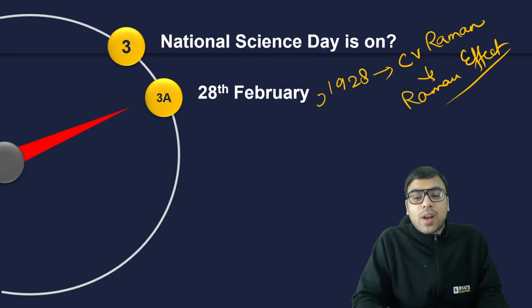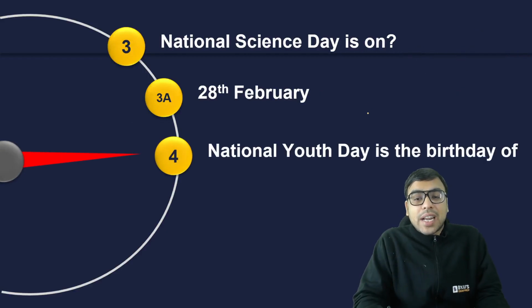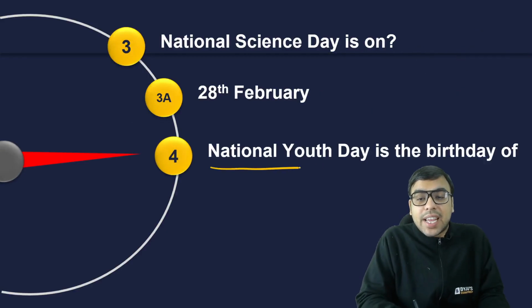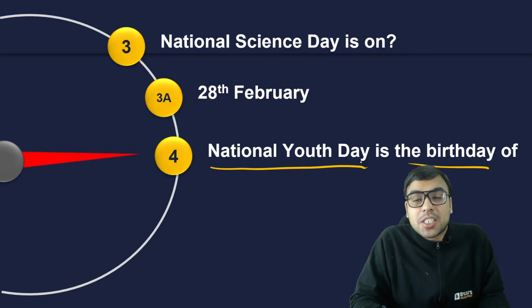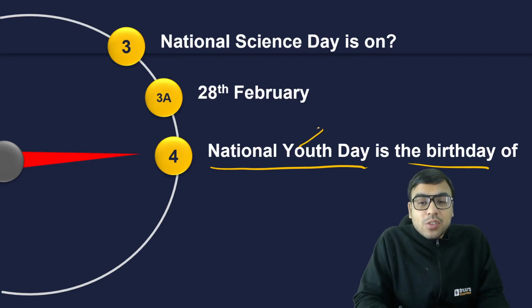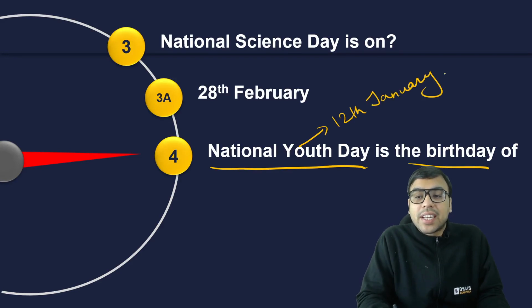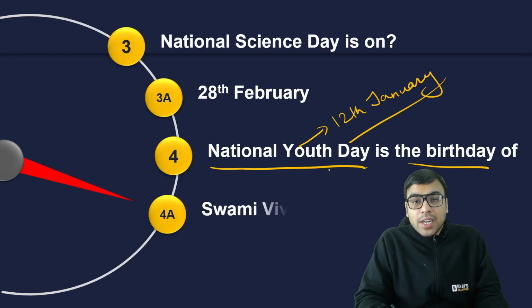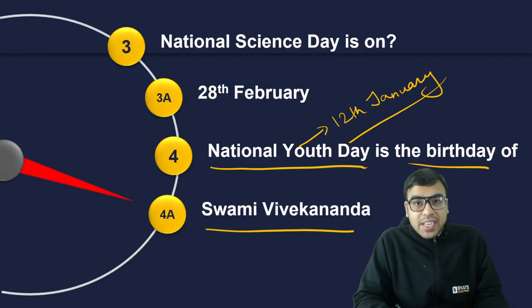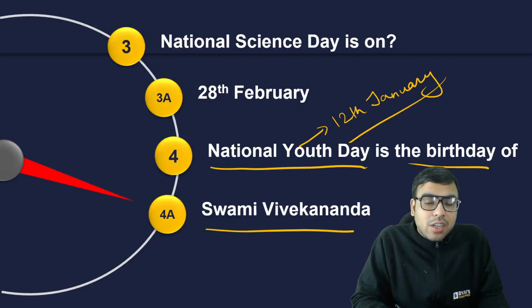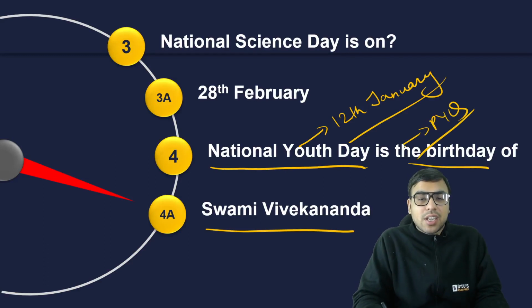Now, the next question is question number 4, and it says National Youth Day is the birthday of a very famous personality. What is his name, and on which day is it celebrated? National Youth Day is celebrated on 12th January because on this date, Swami Vivekananda ji was born, and that is why National Youth Day is celebrated on 12th January. This is also a previous year question of MH-CET.